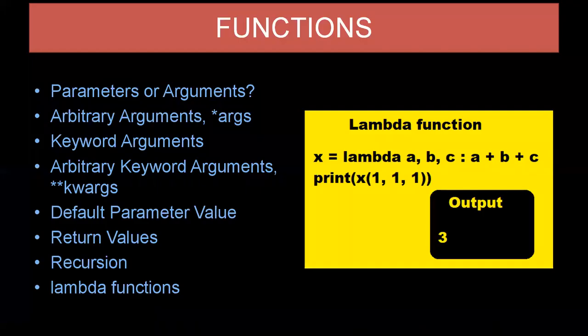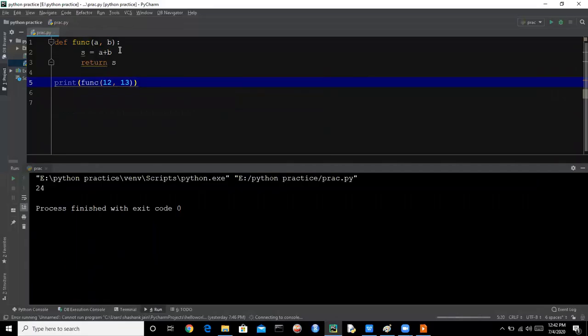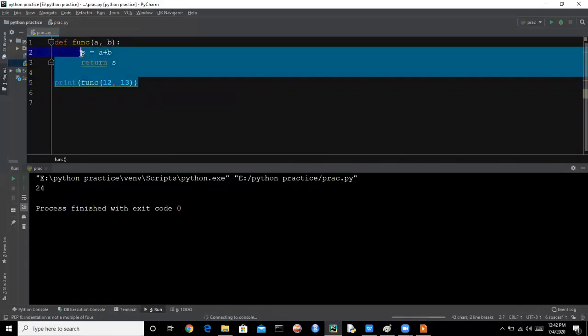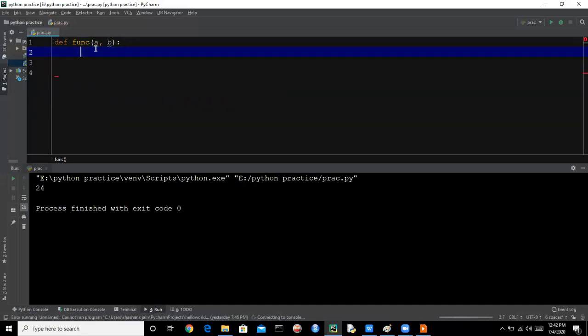So let's see arbitrary arguments. If you do not know how many parameters are passed, we can have 1, 2, 3, 4, 5, any number of parameters here.